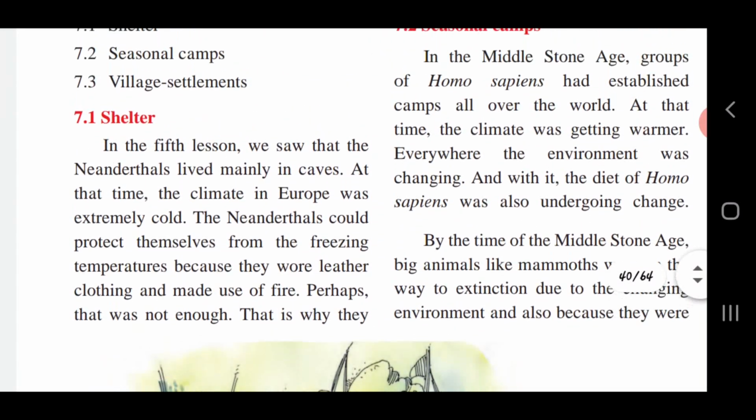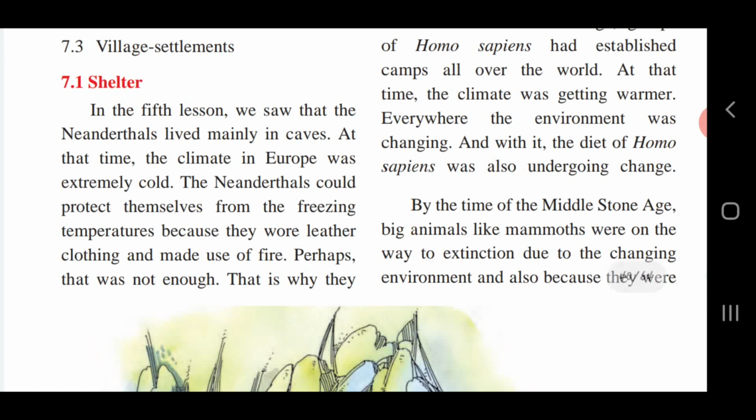So, as in previous content, in the 5th chapter you had seen what type of caves the Neanderthals were building, and also making use of to protect themselves from freezing temperature. They were using enough clothing and also the use of fire, as we had seen in the 5th chapter. Also, we had seen that the Neanderthals lived mainly in caves as the climate in Europe was extremely cold, due to which they stayed in caves. They wore leather clothes and used fire to protect themselves from freezing cold.